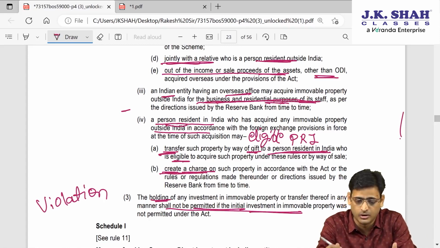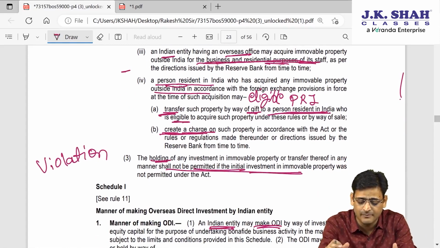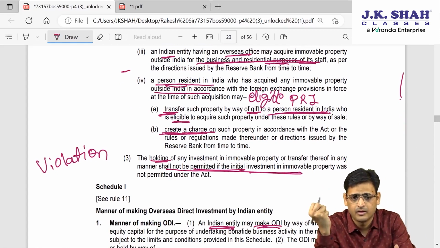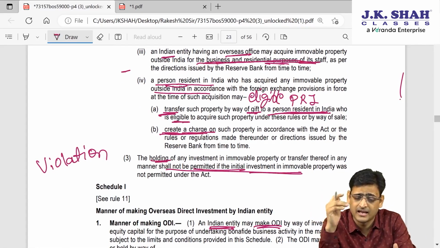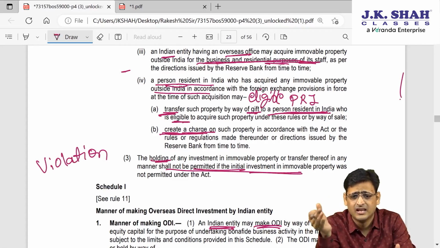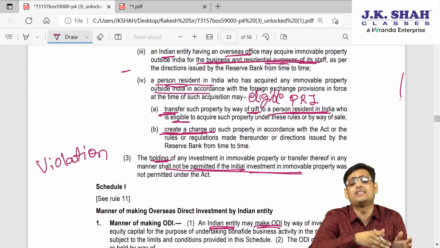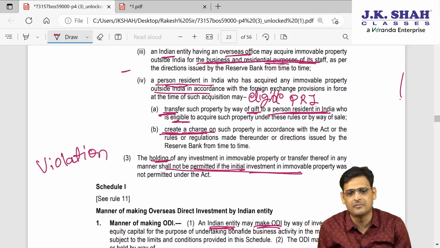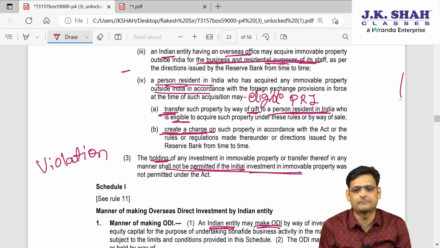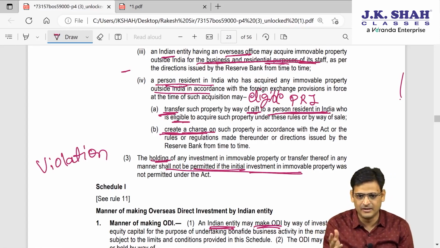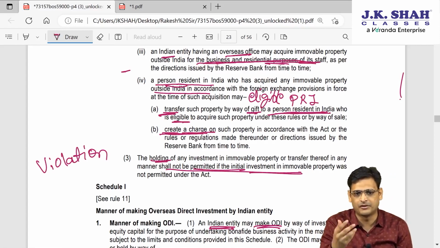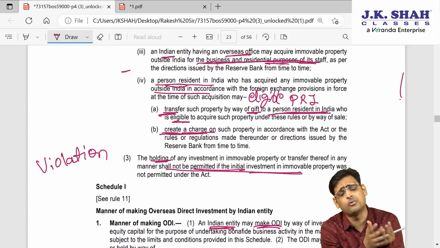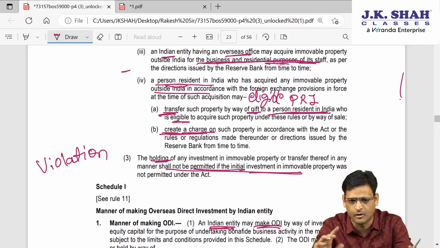Or they want to hold. Now what they are saying is that any immovable property they have received, they can continue holding it only when they have acquired it initially as per law. So say if I have acquired any immovable property and that acquisition is not as per law, then I cannot hold it anymore, I have to sell it immediately. The government will get to know, they will punish me. So you can continue holding immovable property only when you have purchased it as per law. This is the obvious point.